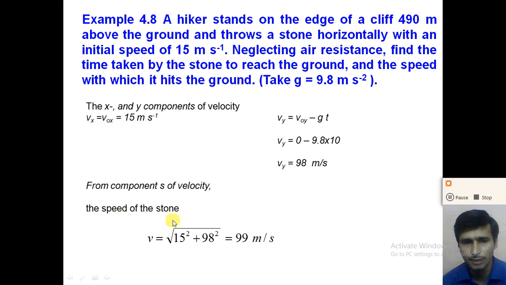The speed is v is equal to the square root of the x component 15 square plus the y component minus 98 square. If you calculate, we get the speed with which the stone hits the ground, v is equal to 99 meter per second.